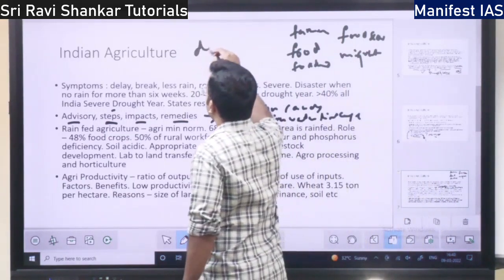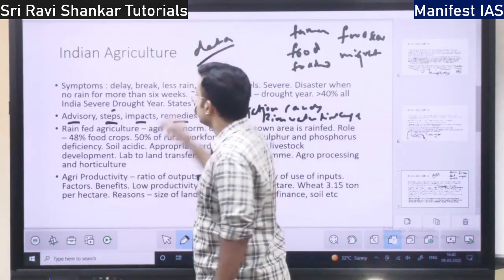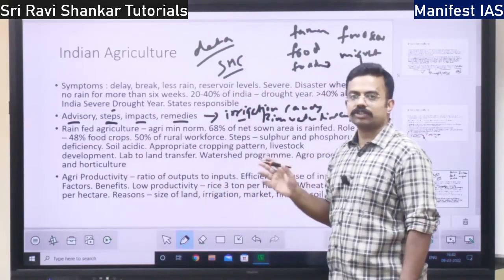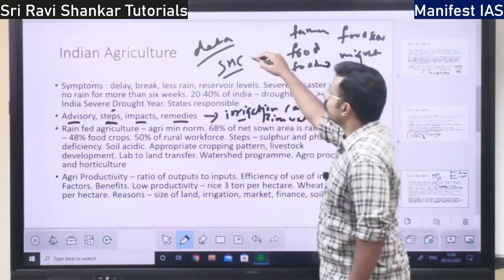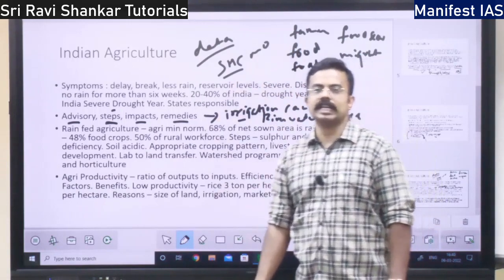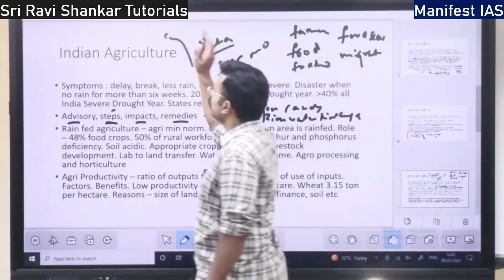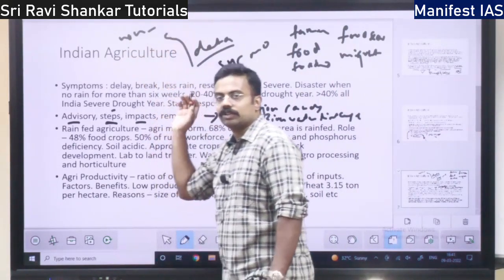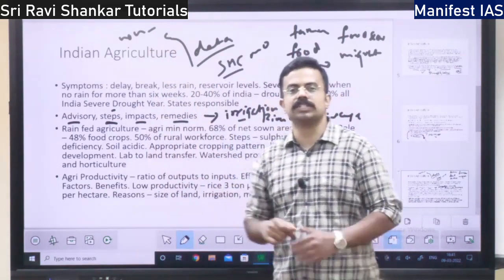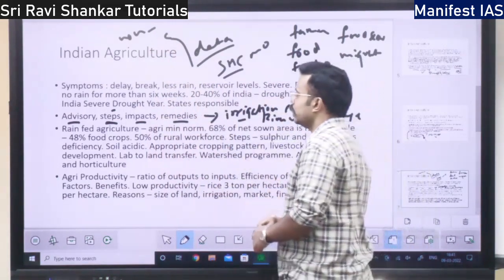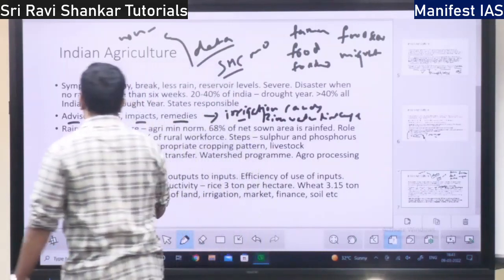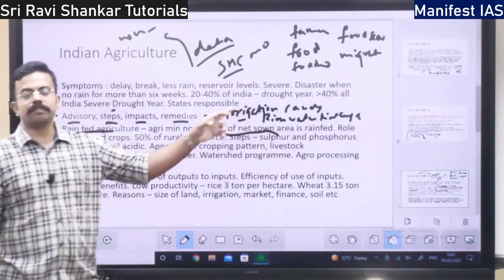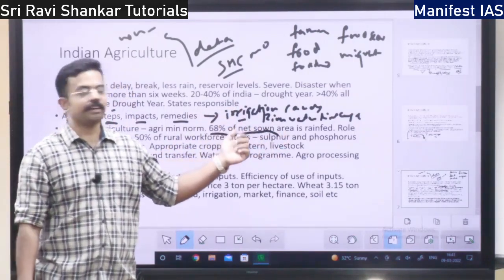Then we can maintain proper data, and also soil health cards, using proper fertilizers so as not to spoil the groundwater, maintaining moisture. All these are remedies. And also moving away from agriculture into non-farm is a remedy. Reducing the dependency on monsoon is also a remedy, right? Rain-fed agriculture. I told you 70%, actually it is 68%. 68% of net sown area is rain-fed.